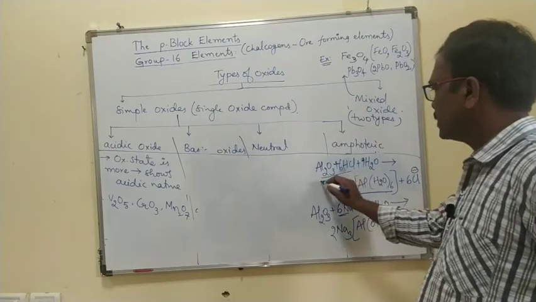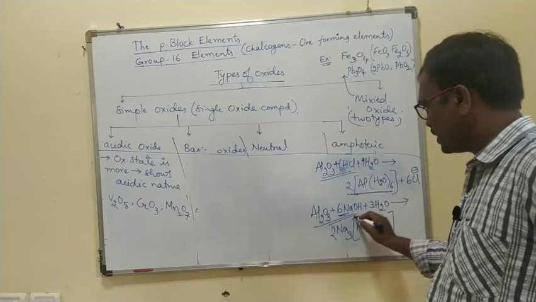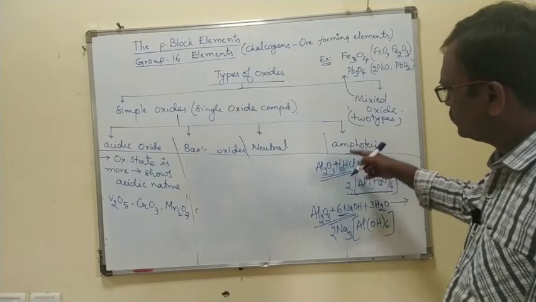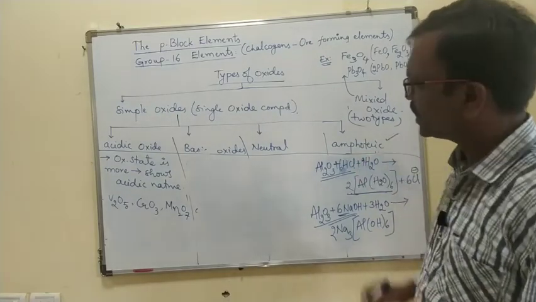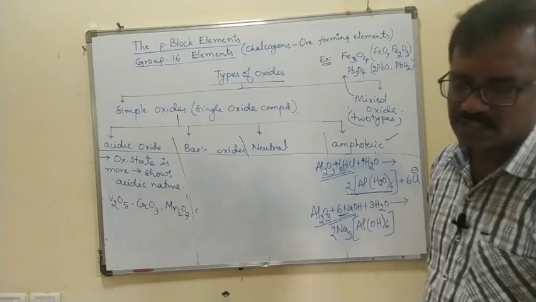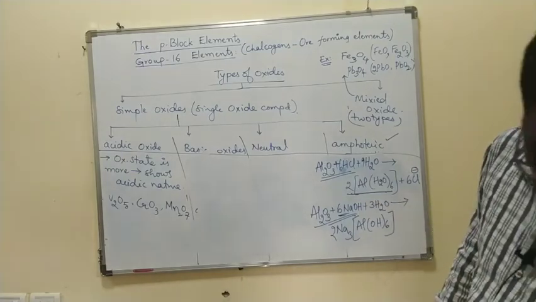So Al2O3 reacts with acid, and Al2O3 reacts with base. It reacts with both. That's why you can call it an amphoteric oxide. Al2O3 is an amphoteric oxide.